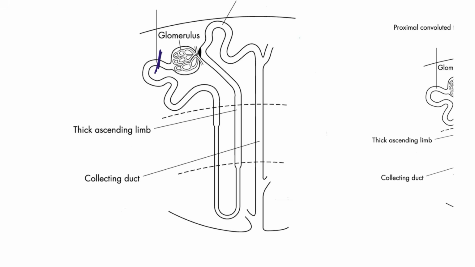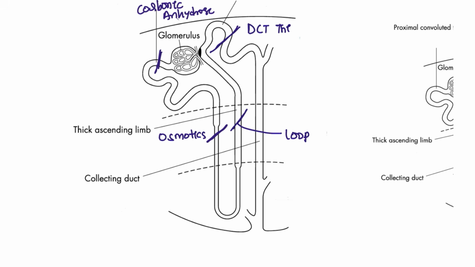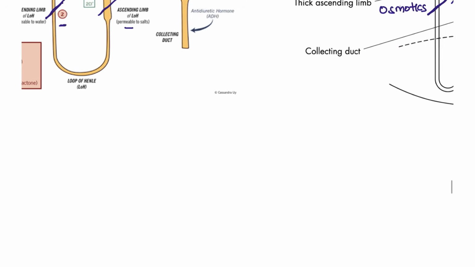Let's see once again the same example, because this is the example that has been asked. So proximal convoluted tubule for the carbonic anhydrase inhibitors. This classification we will be reading in pharmacology, so don't worry. This is the loop of Henle. Sorry, this is for the osmotics, only water, mannitol. Here the thick ascending loop is for the loop diuretics, this is the distal convoluted tubule for the thiazides, and this is the collecting duct for the potassium sparing drugs, right?